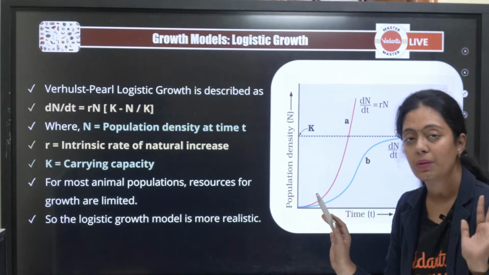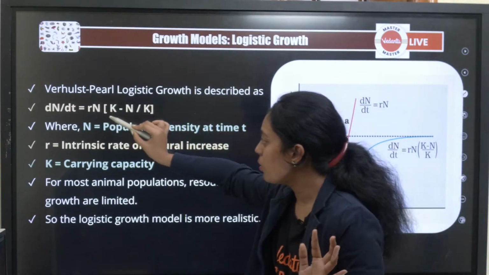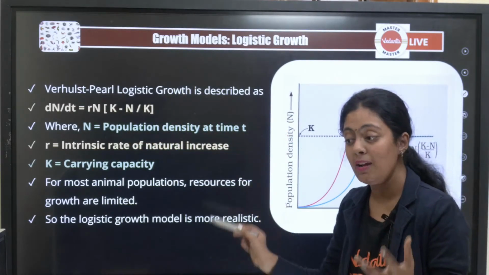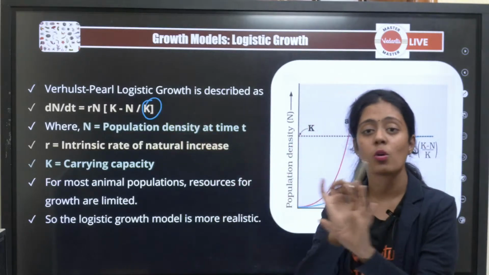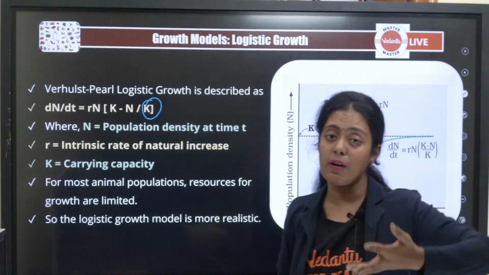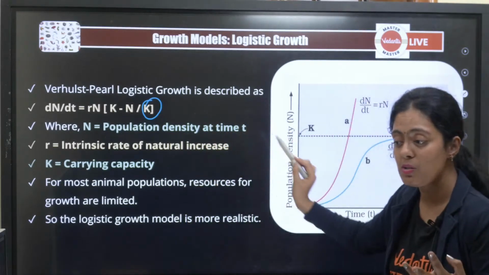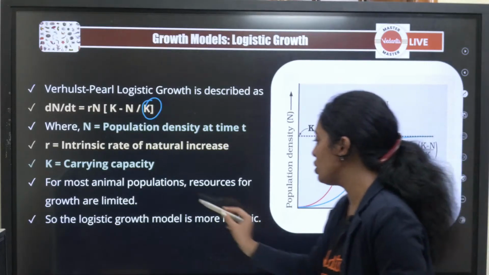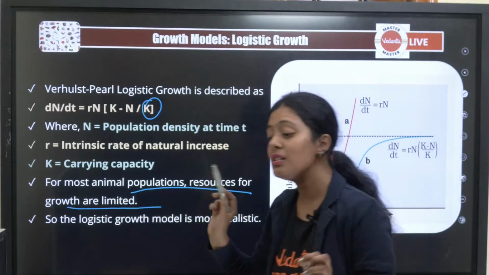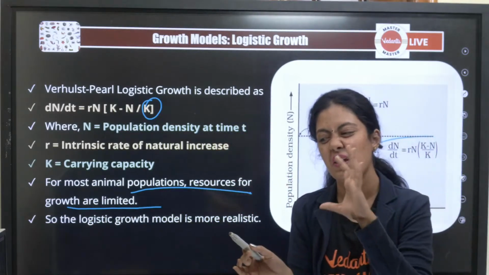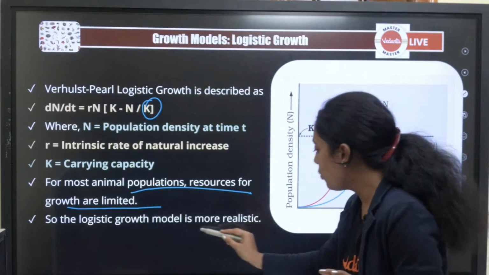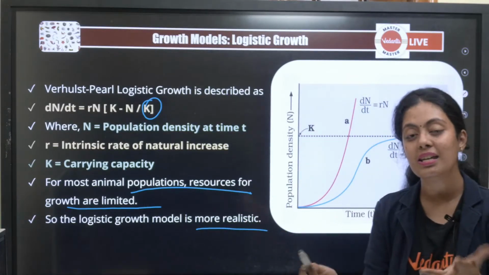This is what they said: dN/dt is equal to rN (K minus N) by K. K comes at the bottom. They will give four confusing options, which is why I'm repeating this. For most populations, resources for growth are very, very limited, so this is more realistic, as I already explained.